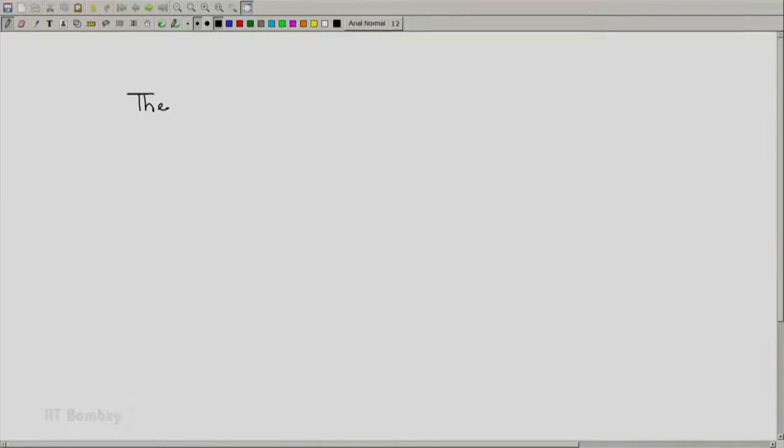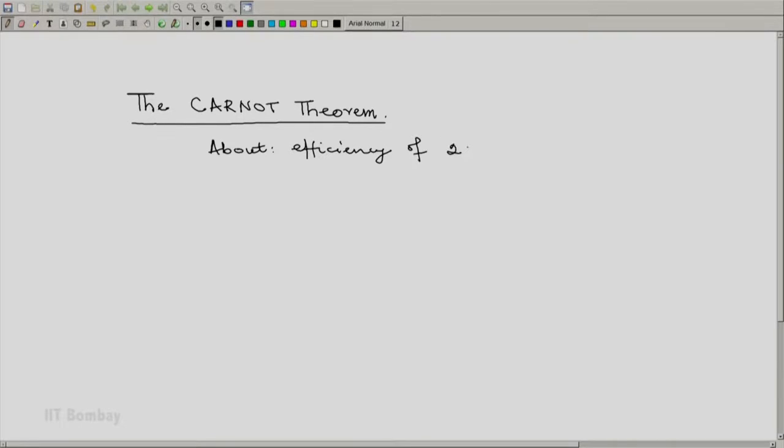Welcome back. Now it is time for us to look at one of the most important derivations in thermodynamics, perhaps something which is at the heart of the second law of thermodynamics, and that is the Carnot theorem. What is this theorem about? This theorem is about the efficiency of 2T engines or 2T heat engines.